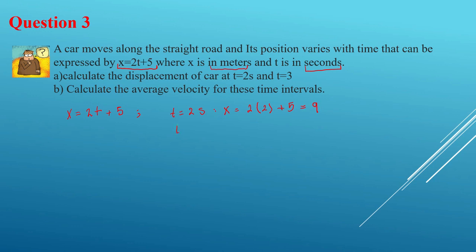How about t equal to 3 seconds? So here, let's write it as x1 and x2, t1 and t2. It's going to be 2 times 3 plus 5, which is going to be 11.